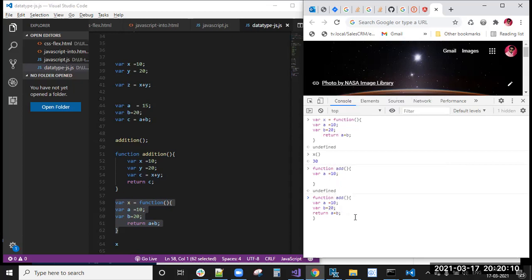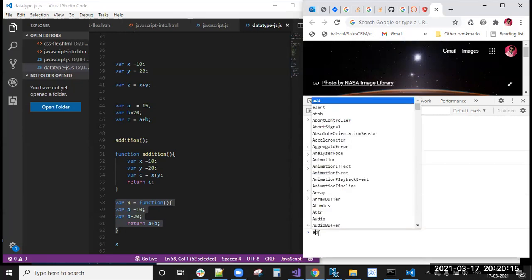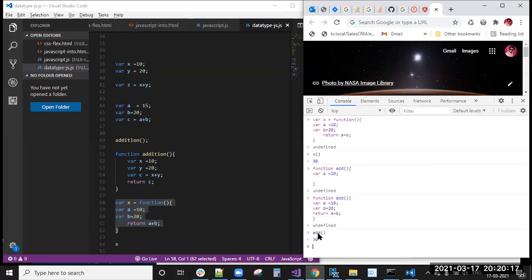Okay, this is one function. Now I need to call that function, right? If I call this function add with the function name, I will get 30, where a equal to 10 and b equal to 20.